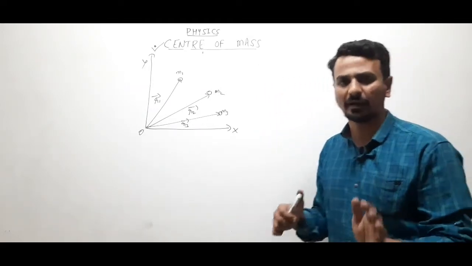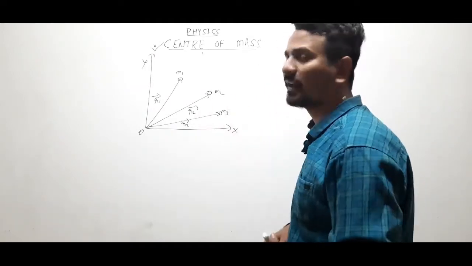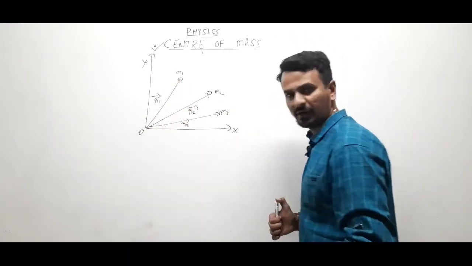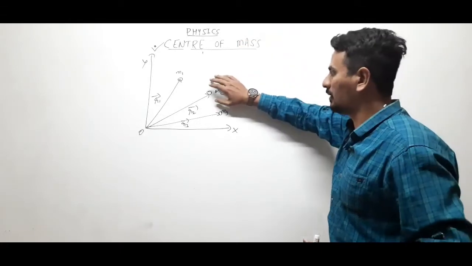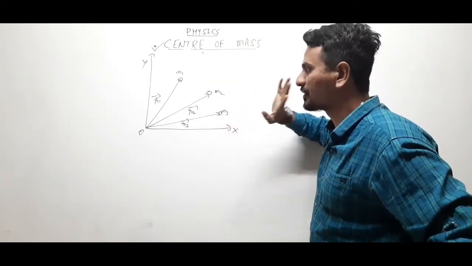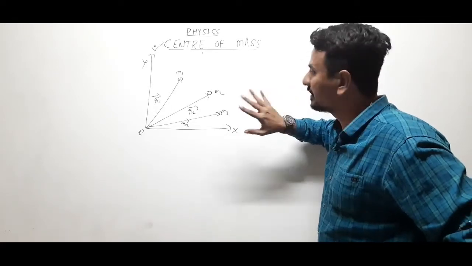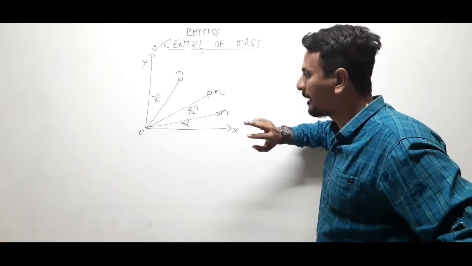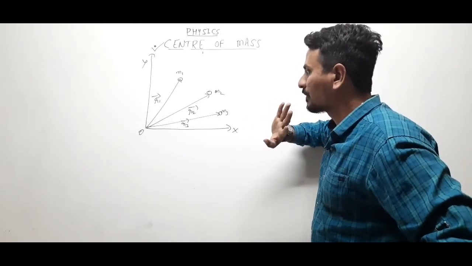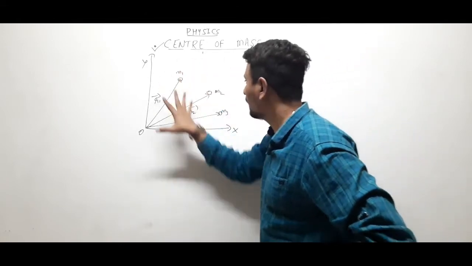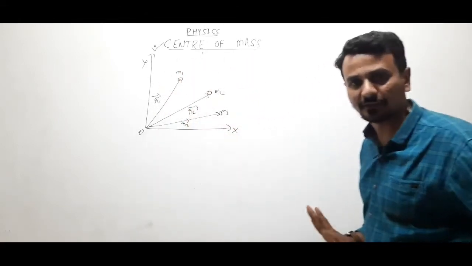Discrete means not continuous. Mass is not continuously distributed. There is one particle m1 which has a position vector r1. There is another particle m2 having a position vector r2. The m3 particle has a position vector r3. These particles lie in the xy plane. So we have to locate the position of center of mass of these 3 particles.